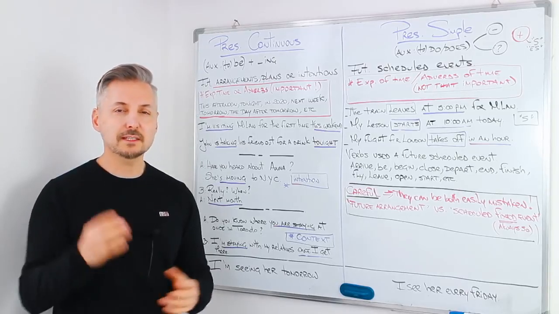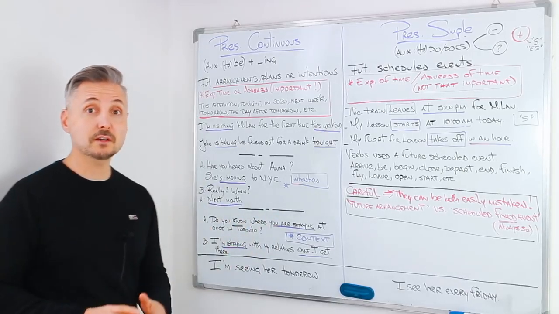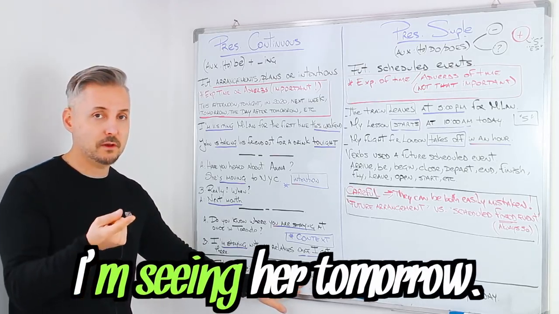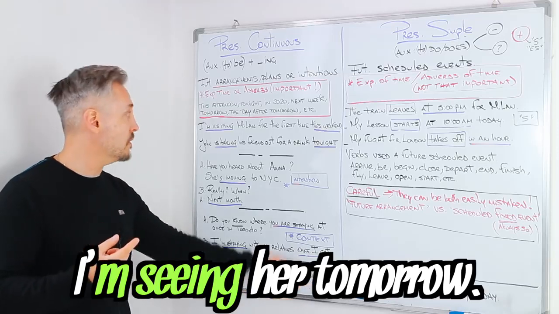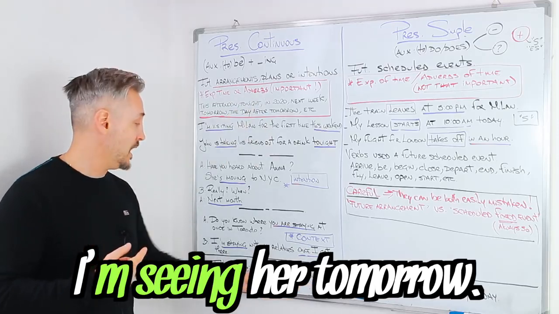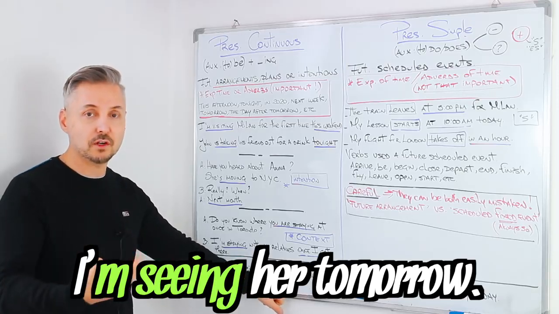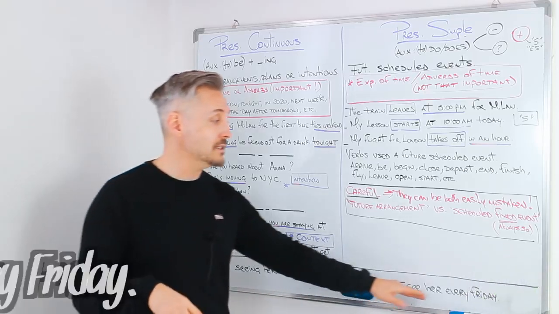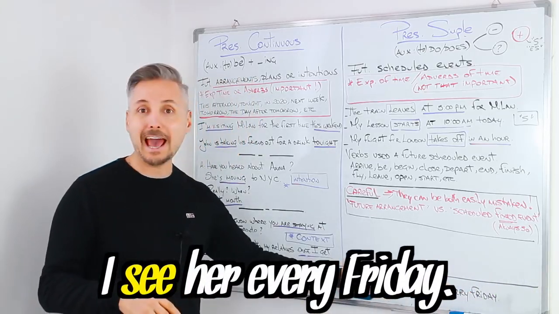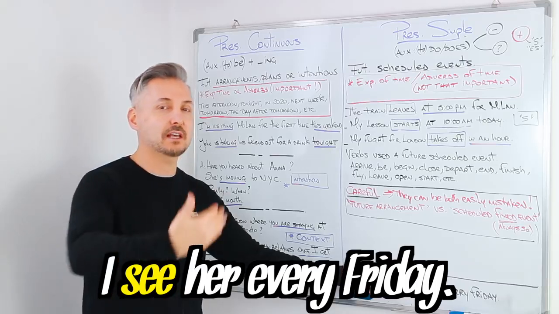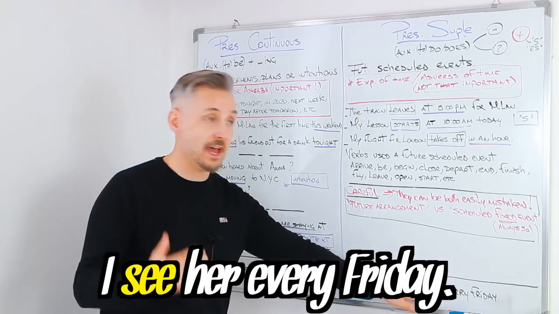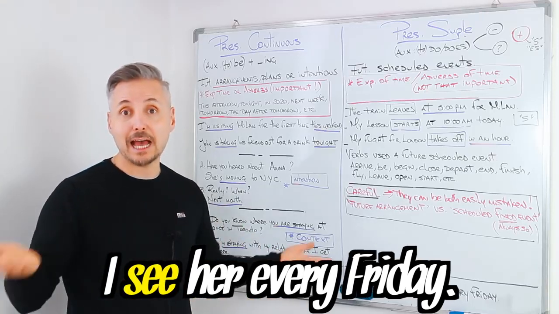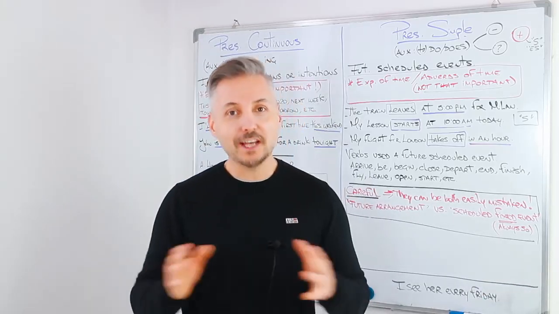Just to see this difference, let's look at two examples. With the present continuous: I'm seeing her tomorrow. Just once, tomorrow. Tomorrow is the adverb of time, and you know that it is a future arrangement. Just once. I'm seeing her tomorrow. Versus: I see her every Friday. This is a habit, right? Every Friday I see her. That means there are many Fridays in a year and I see her every Friday. It's actually a routine.